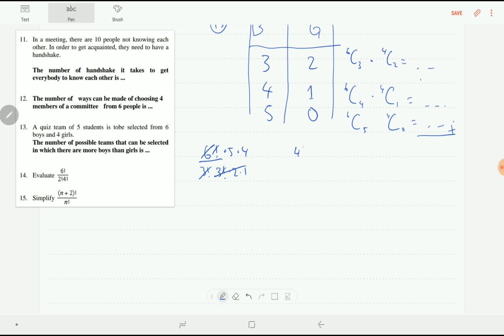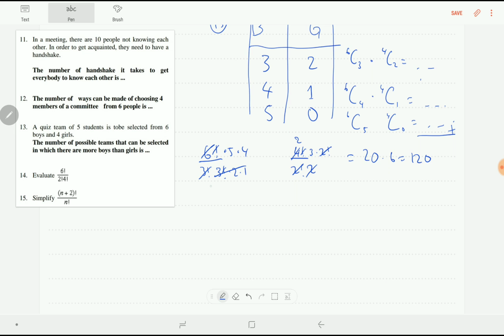Another one, 4 factorial over 2 factorial times (4 minus 2) is 2 factorial, so 4 times 3 times 2 factorial over 2 factorial times 2, so 2 we can erase with 4, which equals 2. Okay, 2 times 3 is 6, so 20 times 6 gives 120.